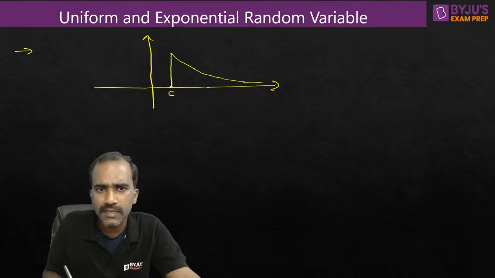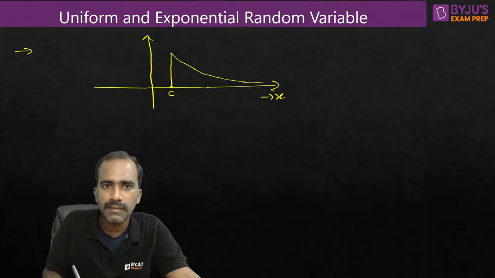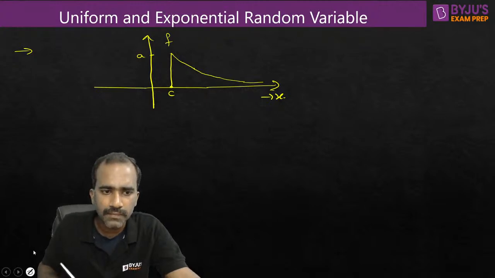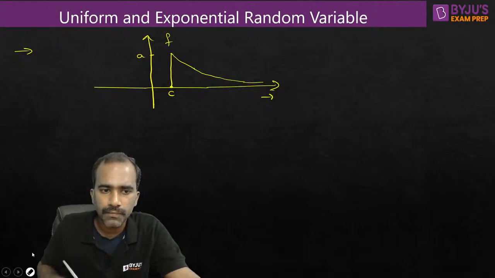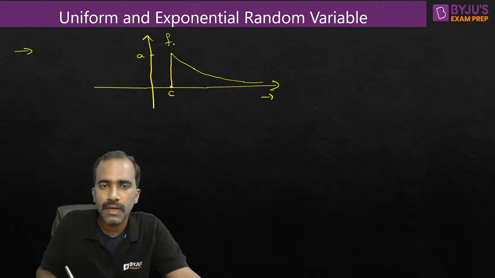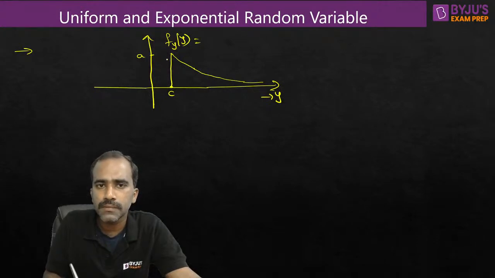Let me say it is starting at some point c as a function of x. Let me say the height is a. Let me take a different variable here because we have already used x now. Observe carefully. The variable is y, and let us represent the PDF as f_Y(y). Can anyone tell me the equation for this?